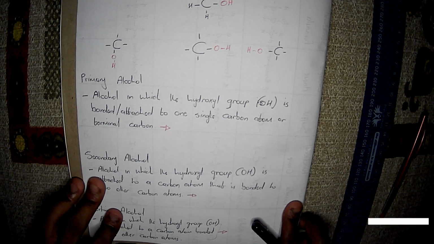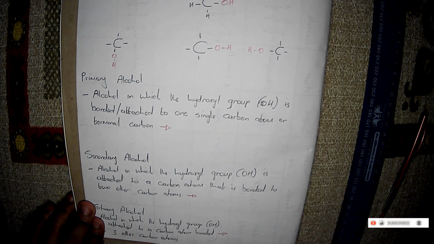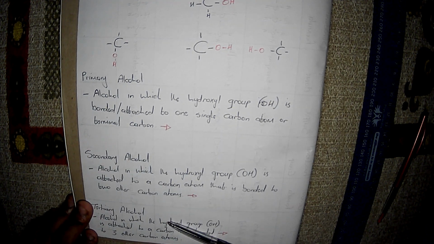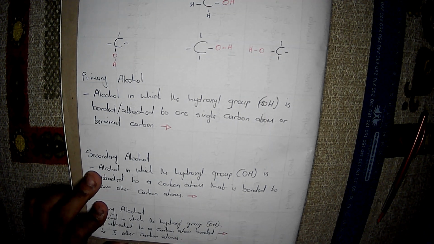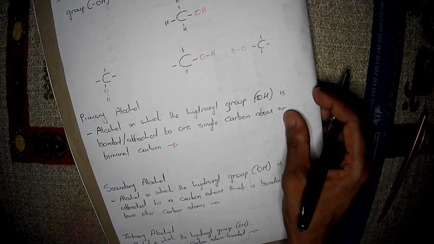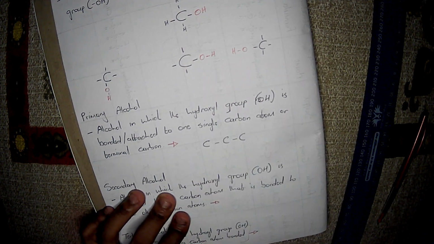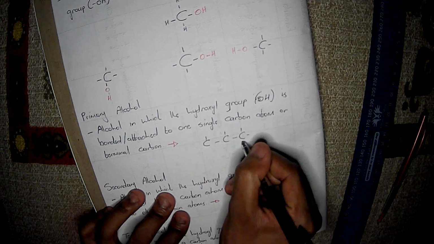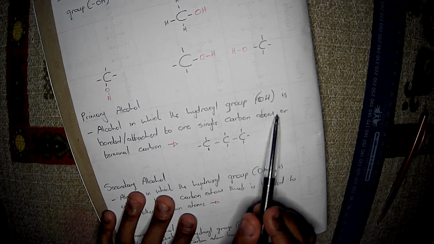Now remember when I said alcohols have three types? We have a primary alcohol, secondary alcohol, and tertiary alcohol, right? So with the primary alcohol, it is an alcohol in which the hydroxyl group, which is the OH, is attached to one single carbon atom or terminal carbon. So if we have a situation like, let's say we have three carbon atoms, we have a propane. To make sense out of this, it is attached to one single carbon atom or a terminal carbon.